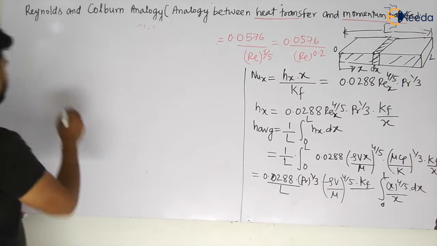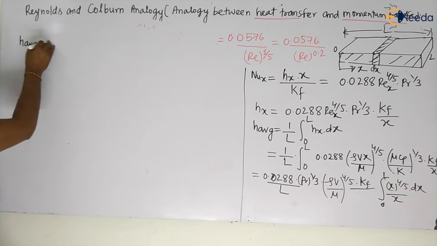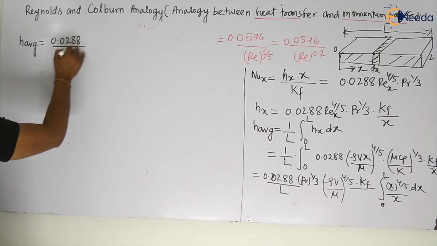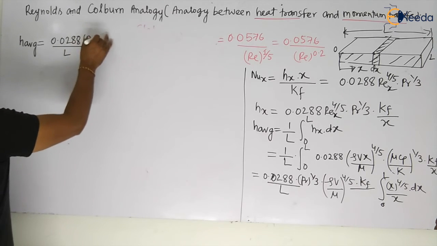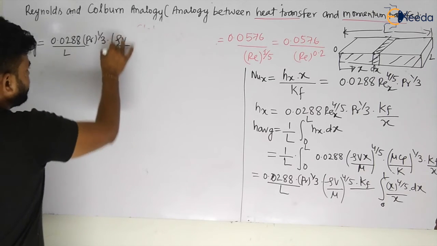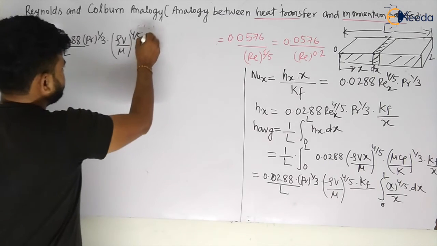So this is becoming h average equal to 0.0288 divided by L, Pr to the power 1/3, rho V by mu to the power 4/5, into kf.